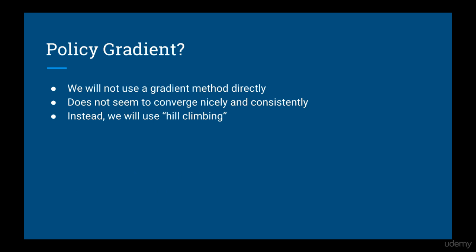Next thing is, while we could implement the policy gradient theory directly, we are instead going to take another approach. The problem with gradient descent or gradient ascent is that it doesn't seem to converge nicely in this scenario. What we'll do instead is a special type of random search called hill climbing.